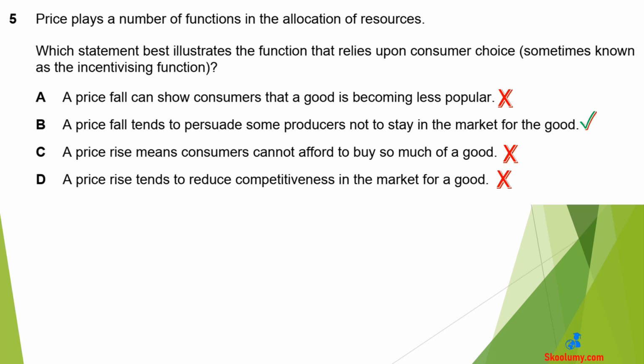A is wrong. A price fall results from the good becoming less popular among the consumers, but this should be an incentive to the producers to change their behaviour, not the consumers. C is wrong because it states the law of demand, not a function of price. D is also not a function of price, but the consequence of a price rise.